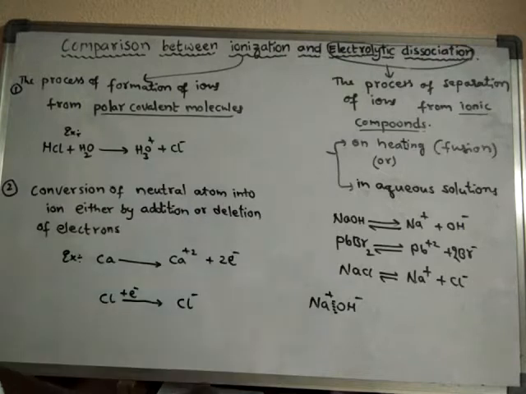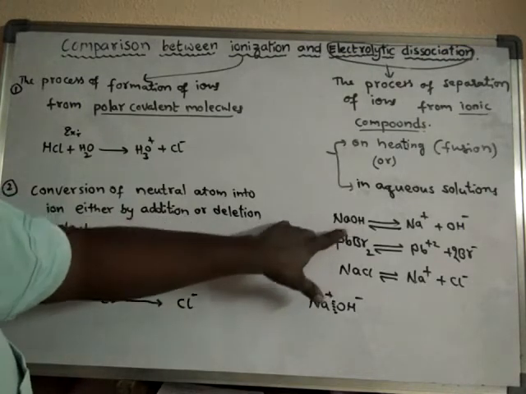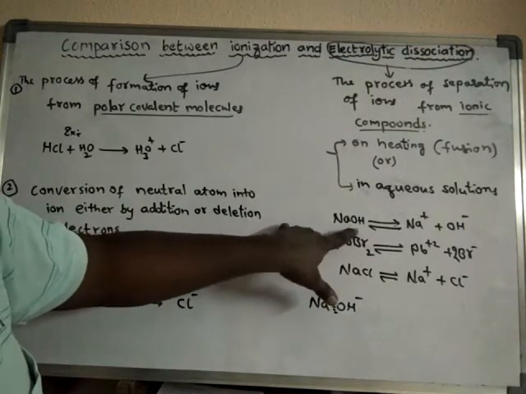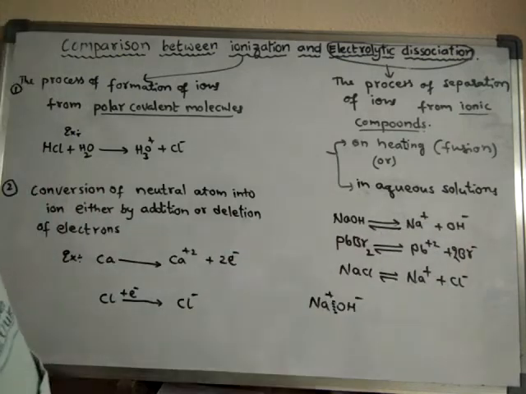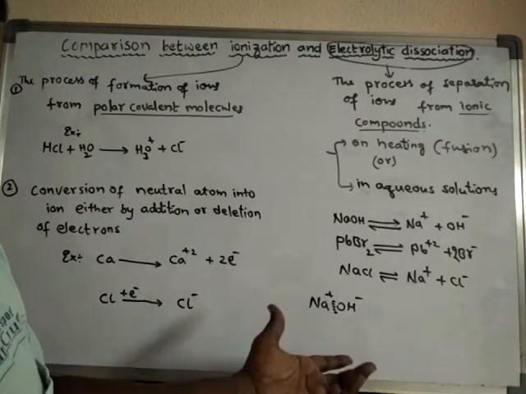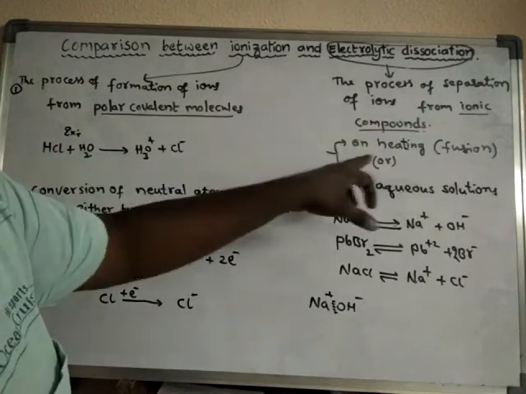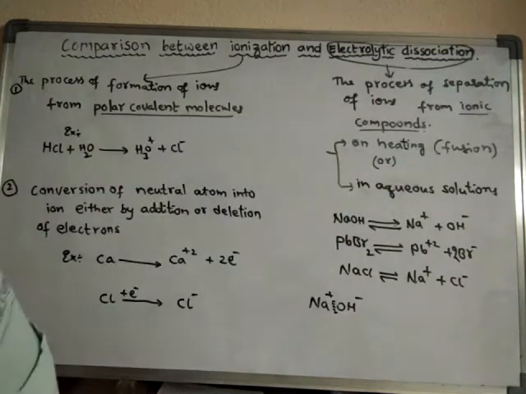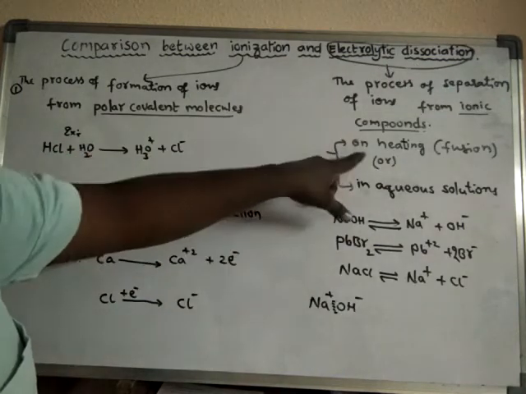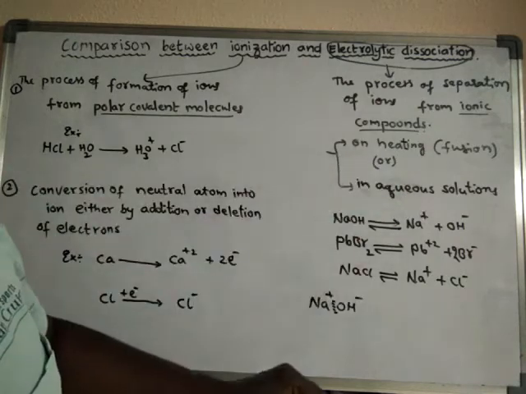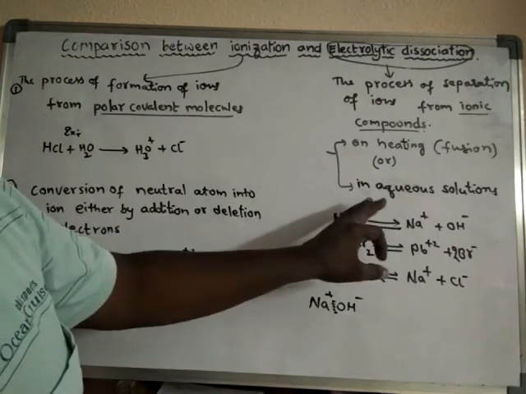Whereas electrolytic dissociation means ions are already present in that compound and those ions are separated, broken down. Such a process is said to be electrolytic dissociation. This can be achieved on heating, that means on melting, or in aqueous solutions.